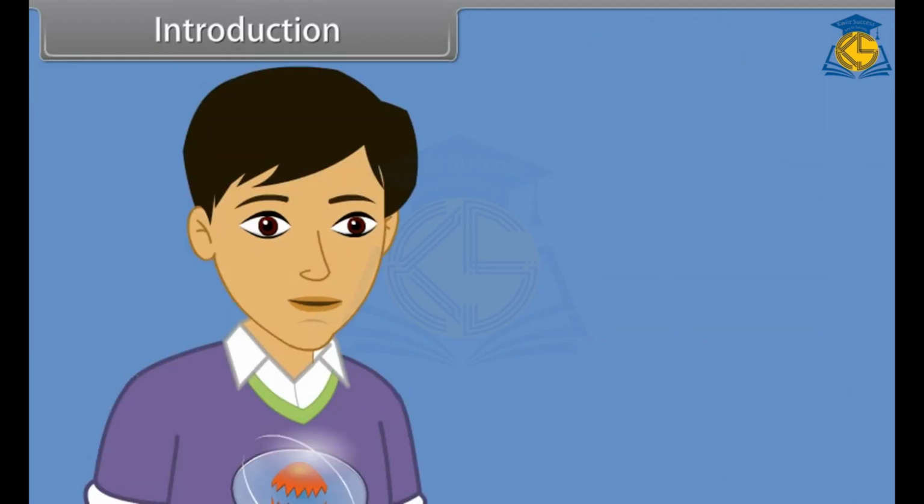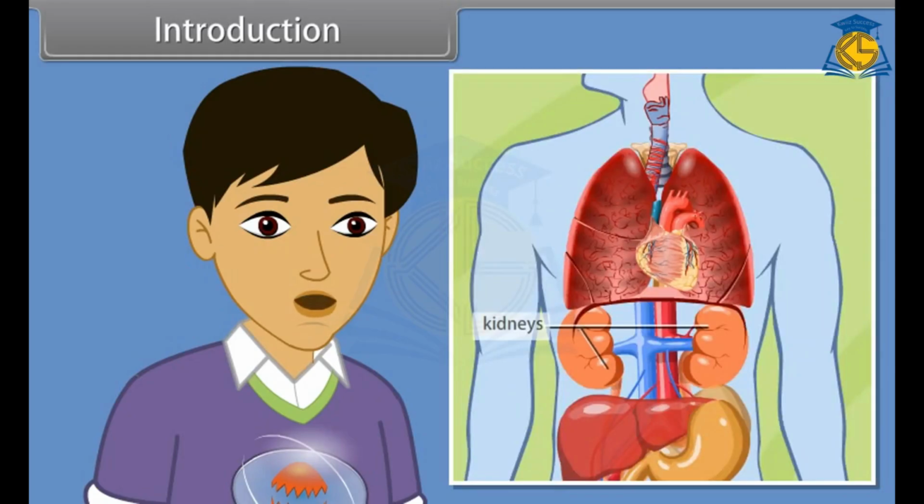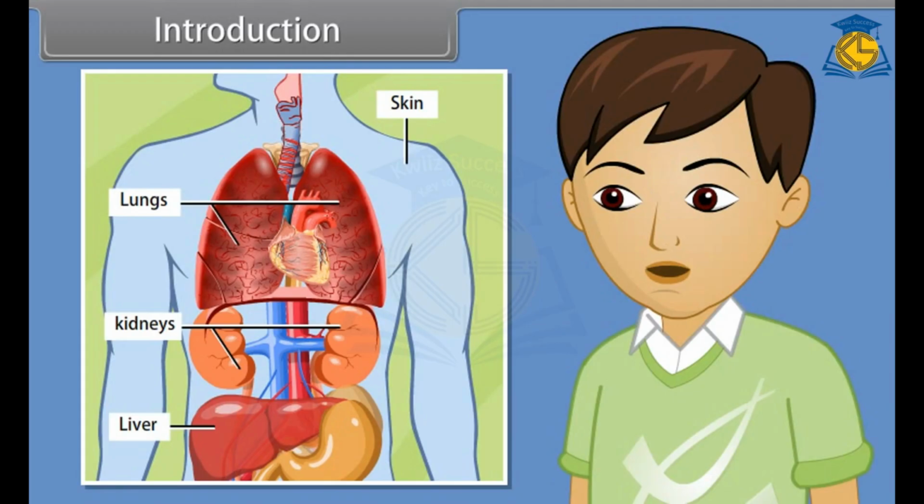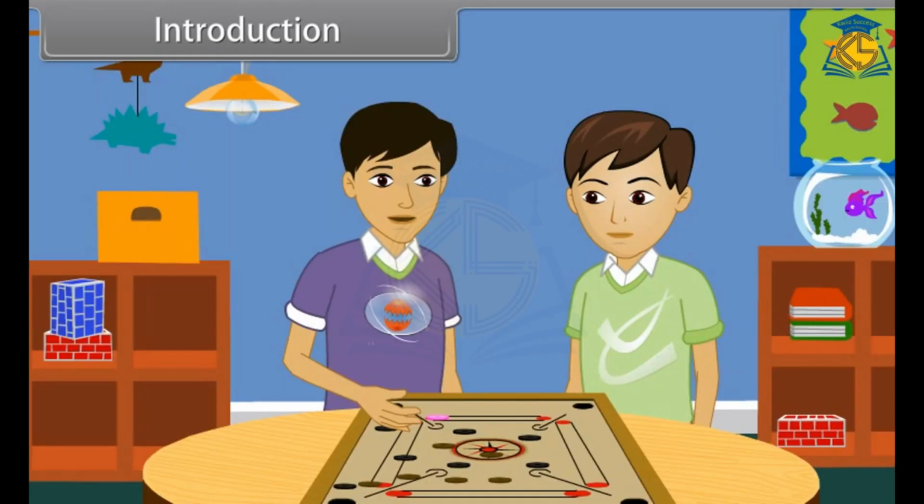This happens because of the presence of sweat glands just below the skin. And with the help of sweat glands, we excrete the water from the body. You know that the major excretory organs of our body are kidneys, lungs, liver and skin. This is too interesting, brother. Will you tell me more of it? Sure. In this lesson, you will learn excretory products and their elimination in the human body.